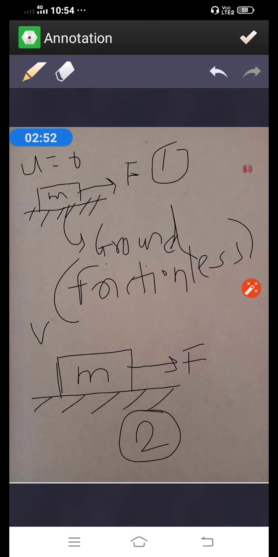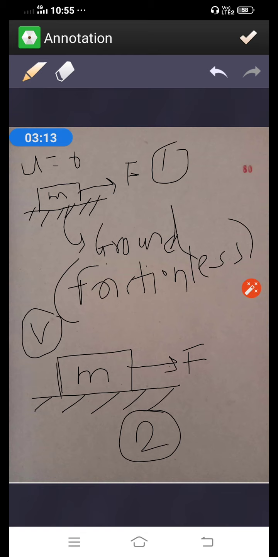In the second case, after applying the force, the body will move and acquire the velocity v. I think the situation is clear, both situation number 1 and situation number 2.